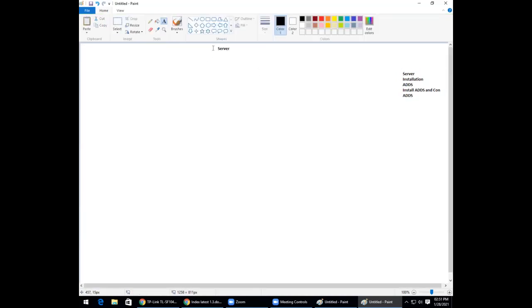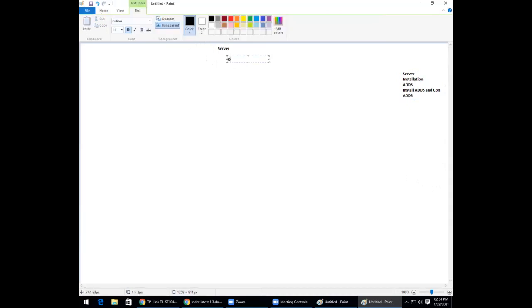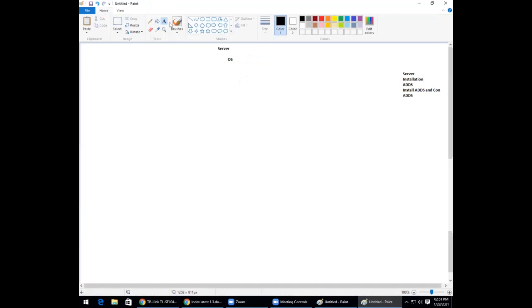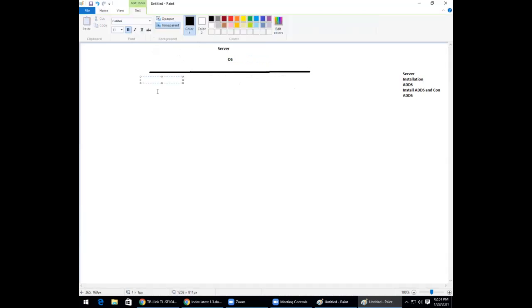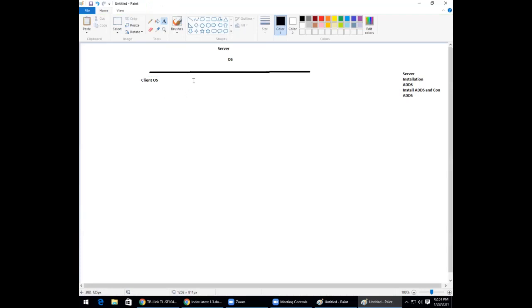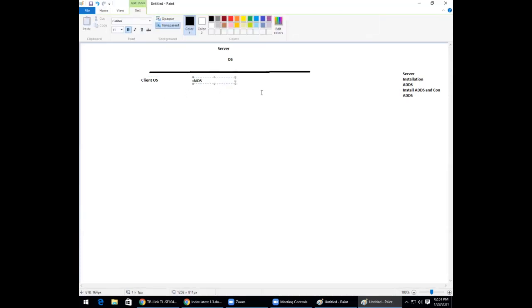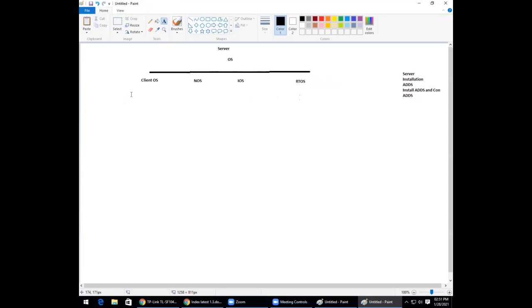Right. So when I say server, in the previous classes we discussed operating systems. Operating systems are divided into how many types? Server operating system and client operating system, and so on.